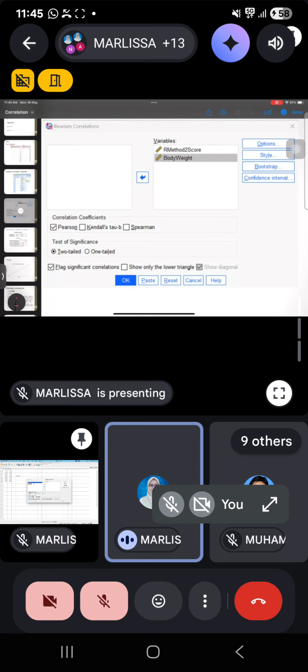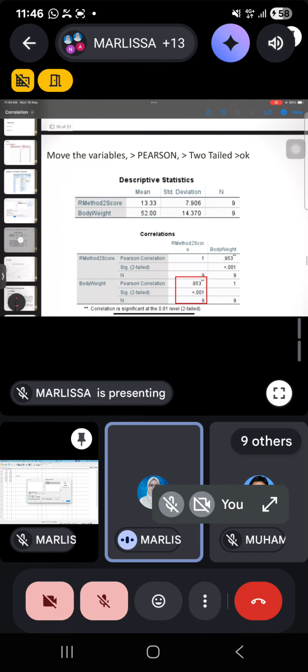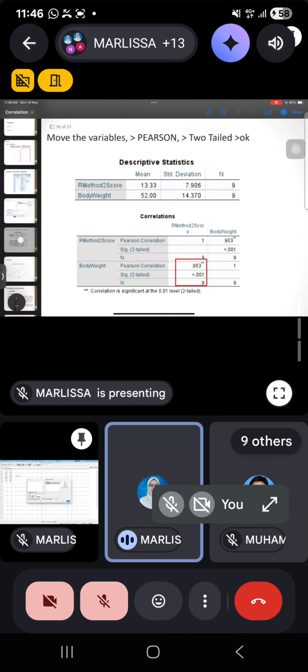So what you need to do is you bring both here to the variables part. Make sure that you take Pearson, you take two-tail, and flag significant correlations. Once you get this, you can click OK, and you will get this data. Very simple, just one table.